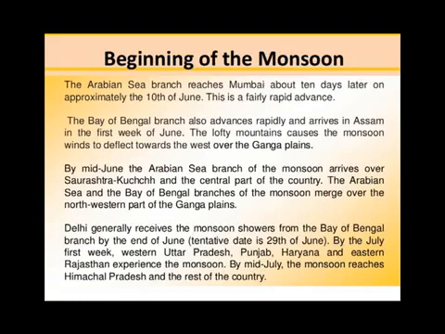After this, these two branches move towards the Ganga plain, and in the Ganga plain, both branches merge together. But even after this, they are responsible for less rainfall. Why? Because when the monsoon reaches the Ganga plain, it has a smaller amount of moisture. Most of the moisture is lost in the Western Ghat area as well as the northeastern states of India.